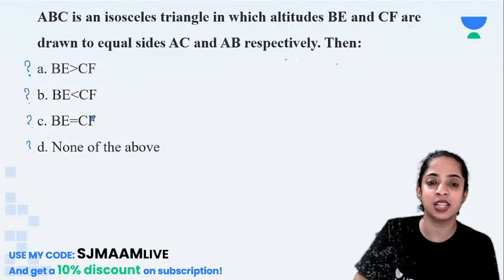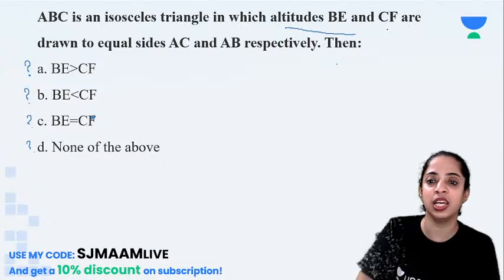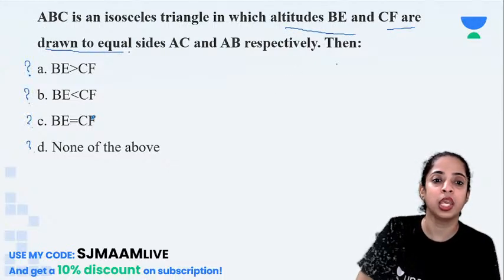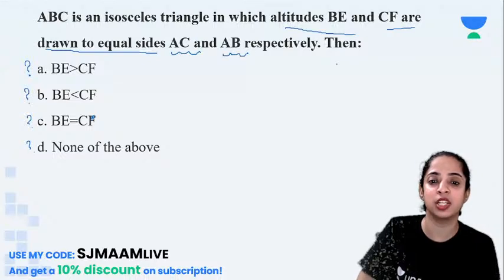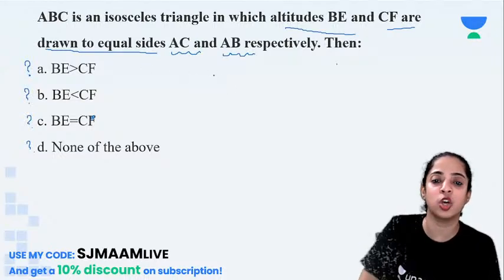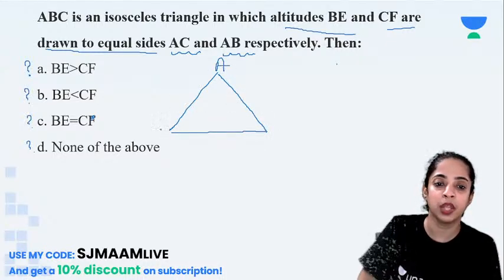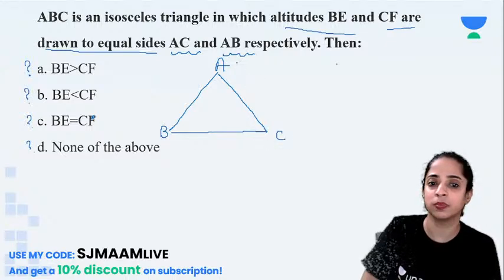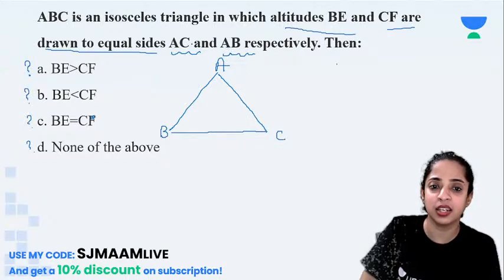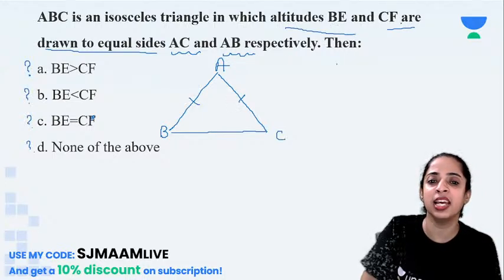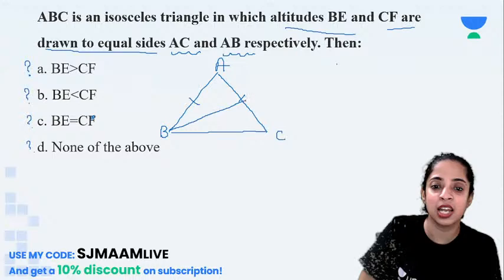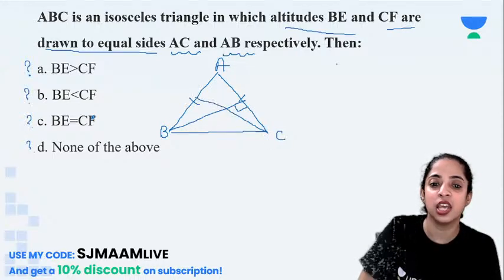Chalo. So ABC is an isosceles triangle in which altitudes BE and CF are drawn to equal sides AC and AB respectively. Let's first draw the diagram. ABC is an isosceles triangle, so AB and AC are equal. With altitudes BE and CF, BE is an altitude which is drawn here, and CF is an altitude which is drawn here.